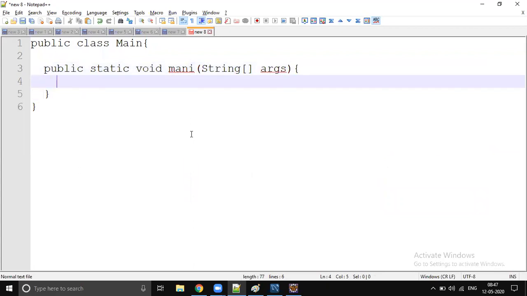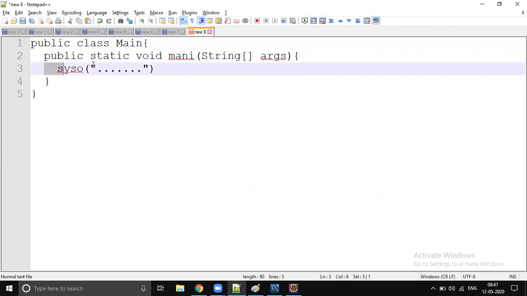Inside this, we wrote one System.out.println with some message, hello world. It looks like we are printing a simple message on the console, but there are n number of steps being performed. The same movie again.